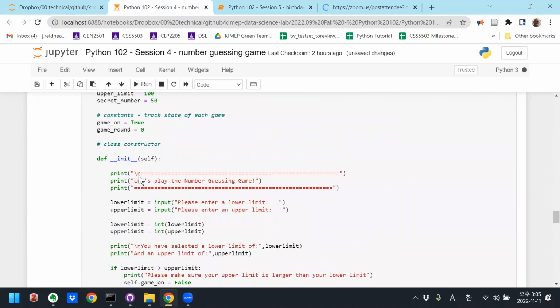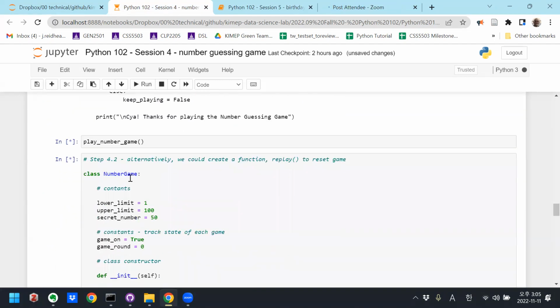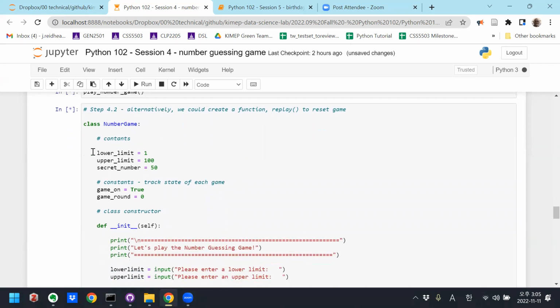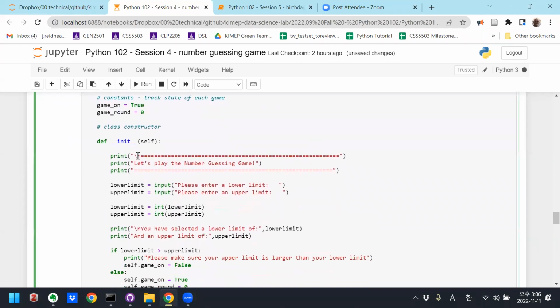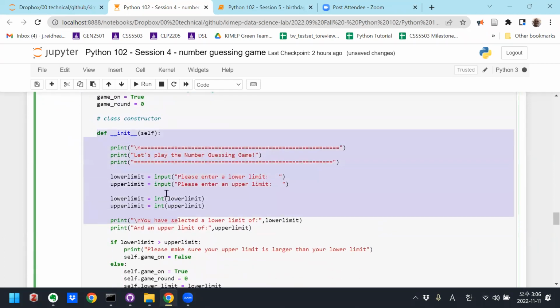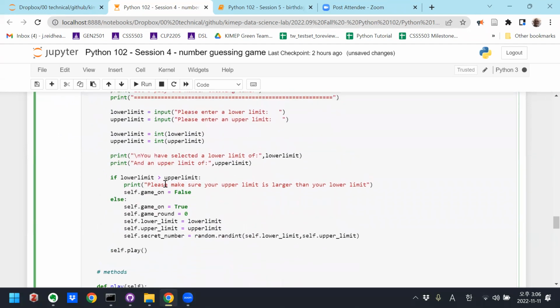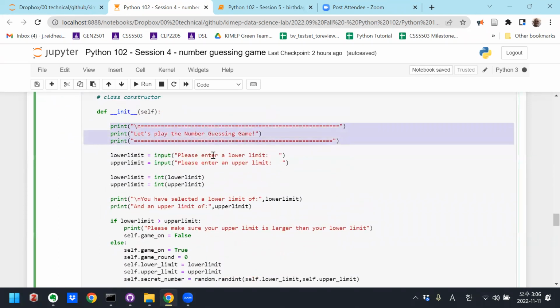Last week we made this number game, where the game has a lower limit and upper limit and a secret number. In the initiating function, we can ask the user to input the lower limit and the upper limit.